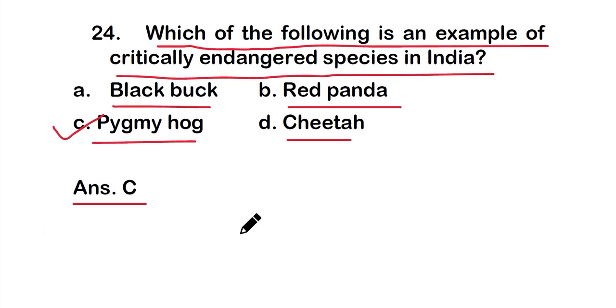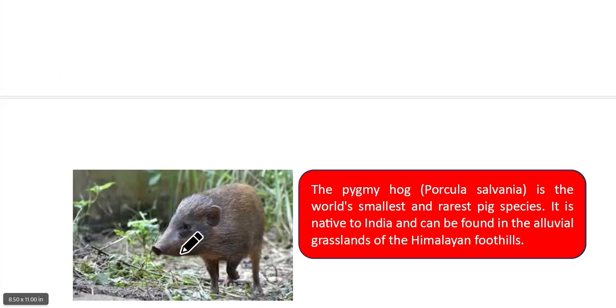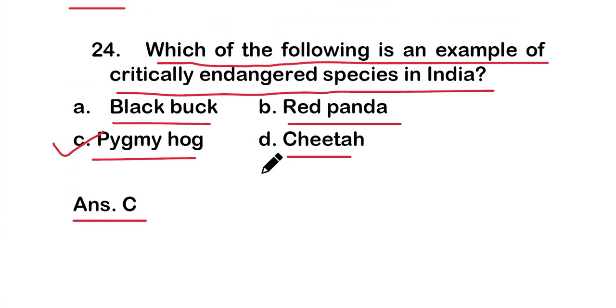So here we will see, this is the picture of the pygmy hog. So the pygmy hog, Porcula salvania, is the world's smallest and rarest pig species, and it is native to India and can be found in the alluvial grassland of the Himalayan foothills. Okay, so it is a critically endangered species.